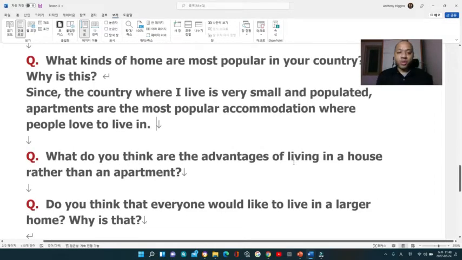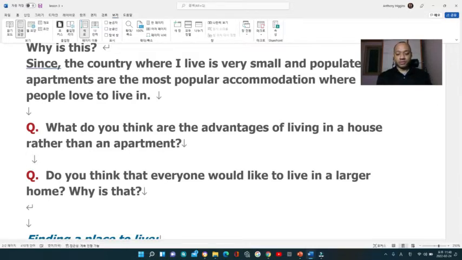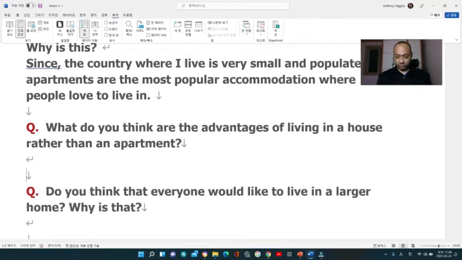And then next, what do you think are the advantages of living in a house rather than an apartment? And here I'll just answer freely for this one. Now, one of the things that you want to, I don't know if I mentioned this on the other video, but when you say yes, don't just try to say yes. Try to emphasize that yes. So, for example, you can say absolutely. If you say no, don't just say no. You can emphasize that word.